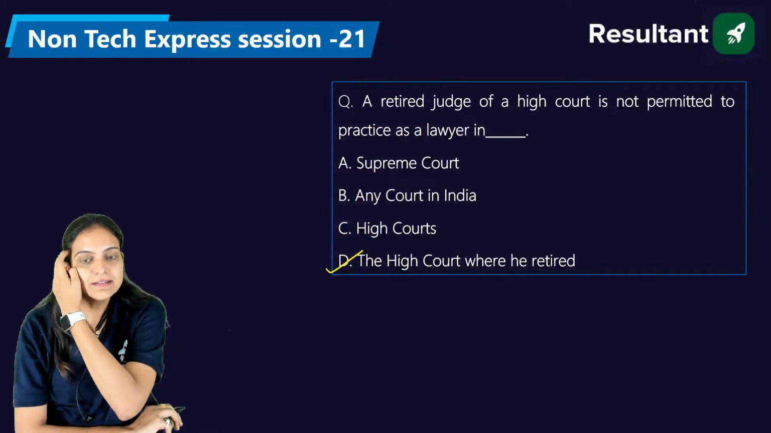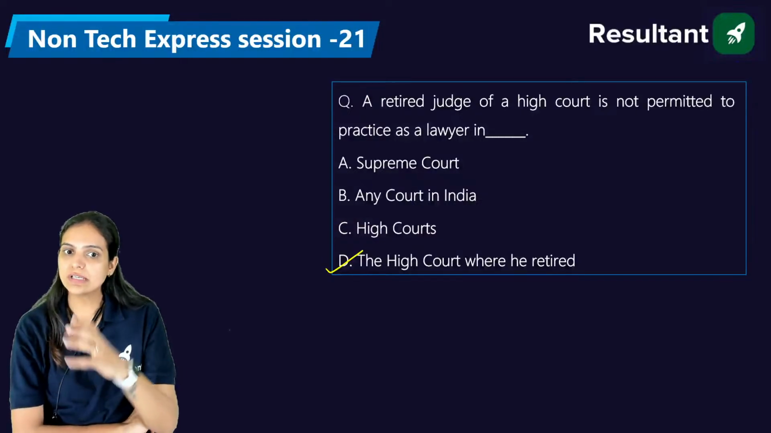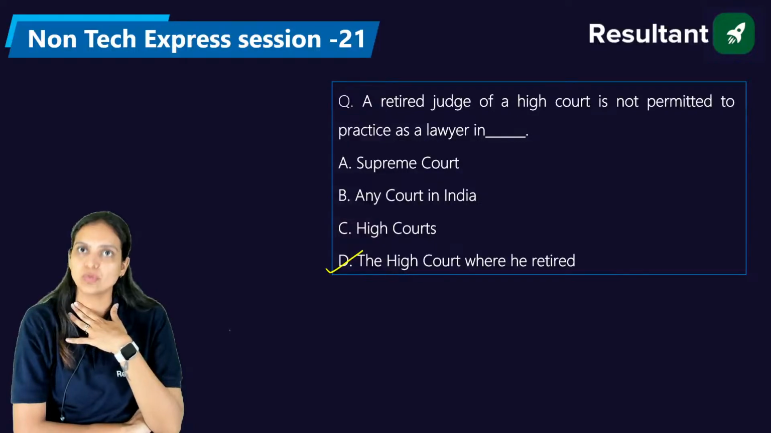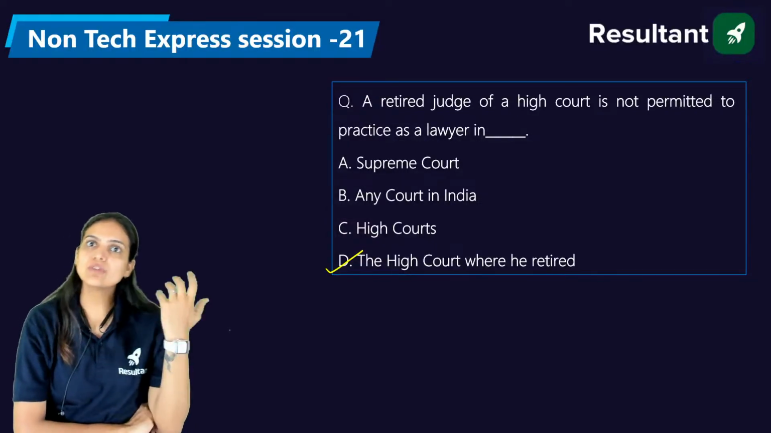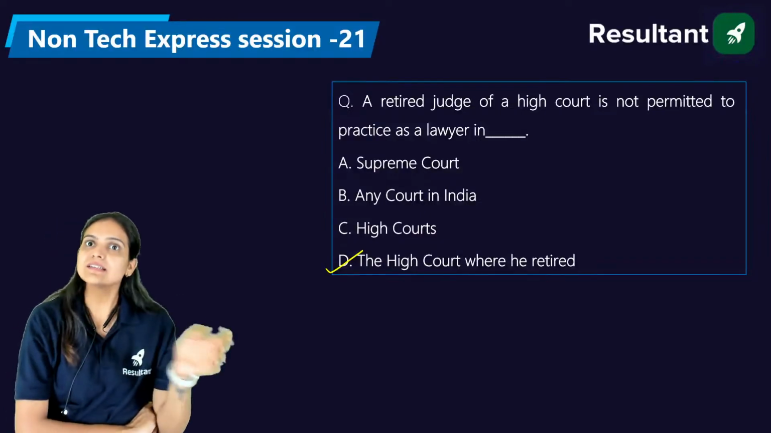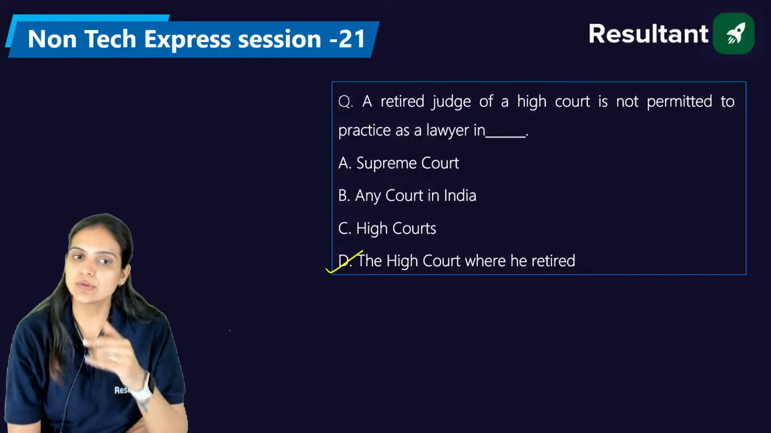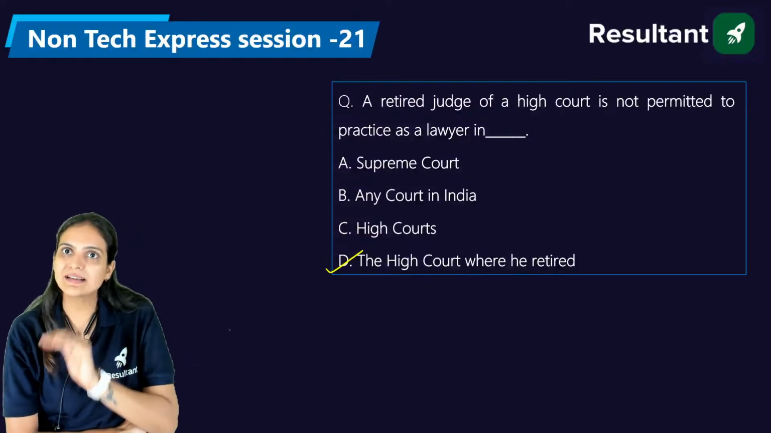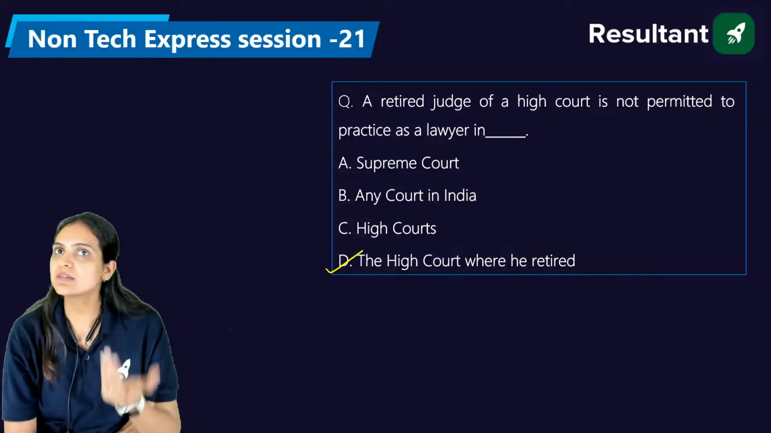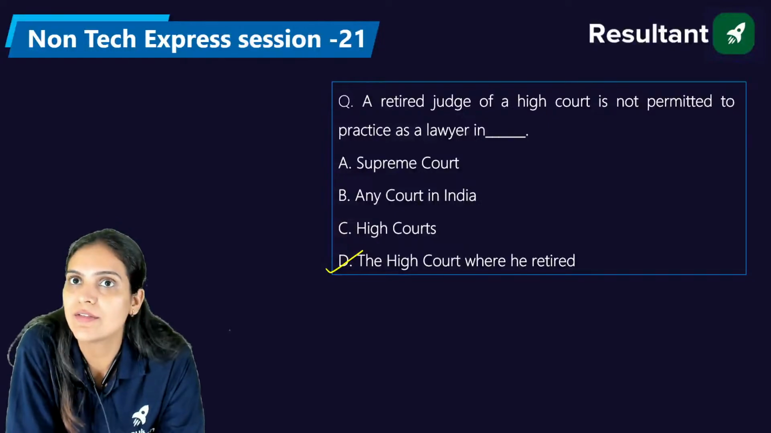Because here in this court he was a judge, and if he practices as a lawyer in that court, it will not suit the dignity of the position he had before. So it is said that the court where you were the judge earlier, you cannot practice as a lawyer there, but in any other court of the country, because he is a retired judge, not a chief justice, right? In that case, he is not allowed to practice as a lawyer in the court where he used to be a judge. But in any other court of India, he can work as a lawyer. So D is the right answer, right?